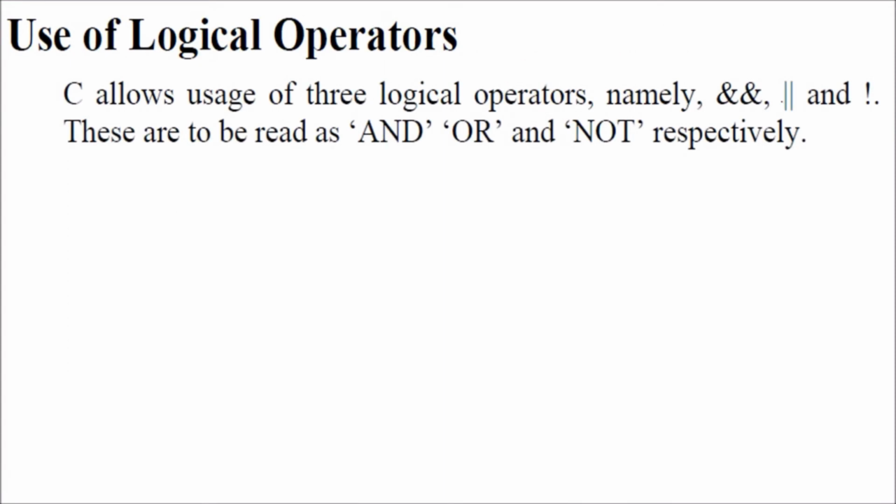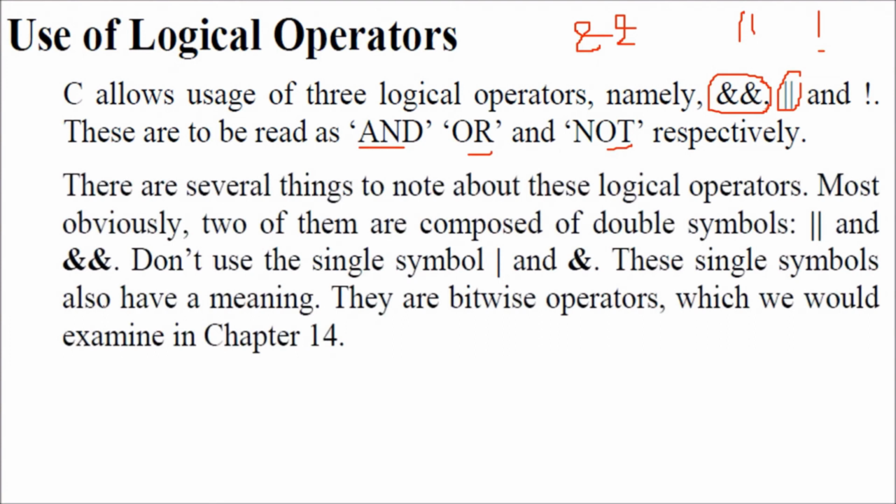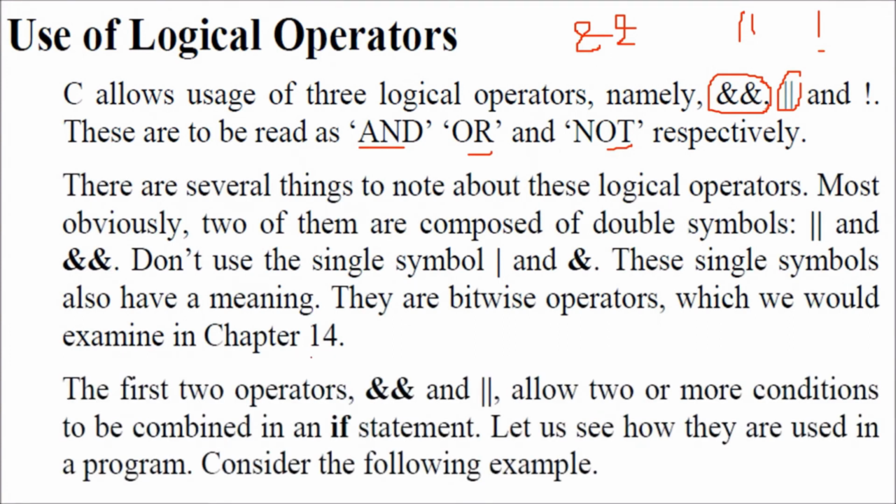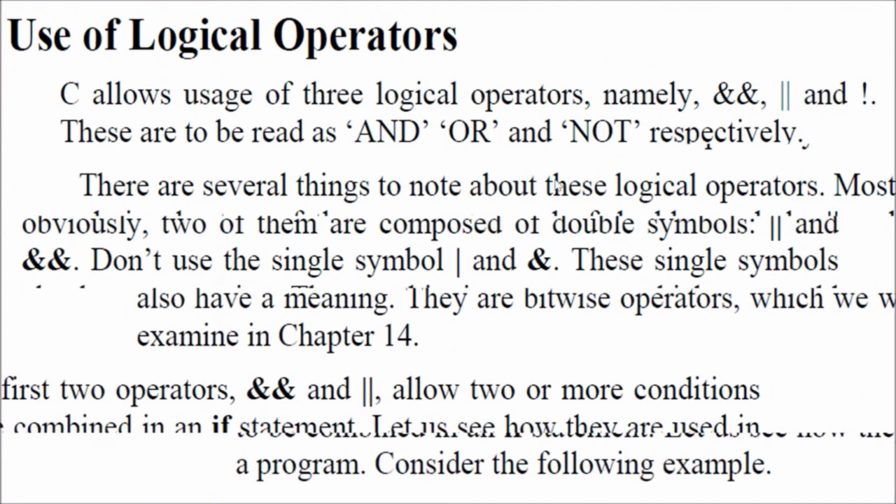Use of logical operators. We have three logical operators in C, which is AND given by 2 ampersands, and then we have OR, and this is NOT. So AND, OR, NOT, these are three logical operators, and what they do we'll just see in a bit. These operators allow more than two conditions. This can be combined if you use if, while, for, all these. In this, we can have these ampersand and OR. We can have multiple conditions that combine to a single output that is true or false, right? We'll see it with an example.